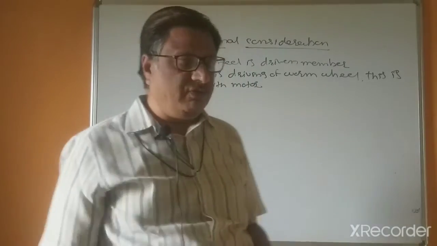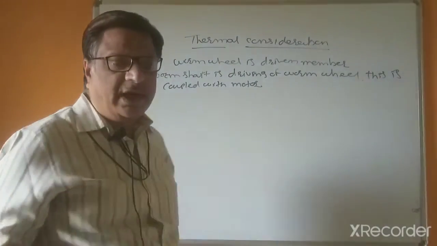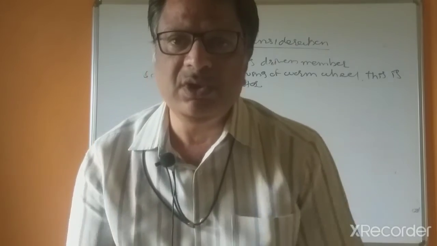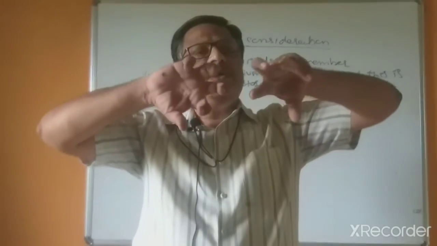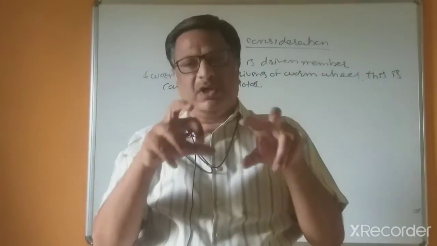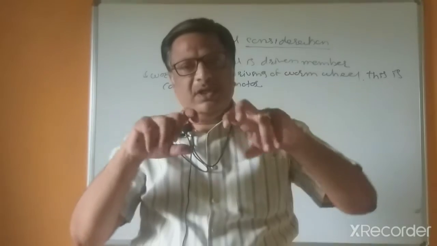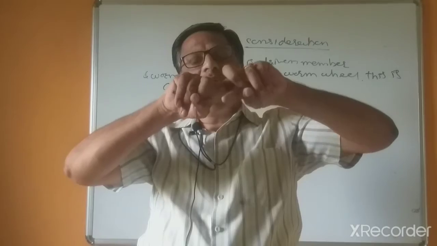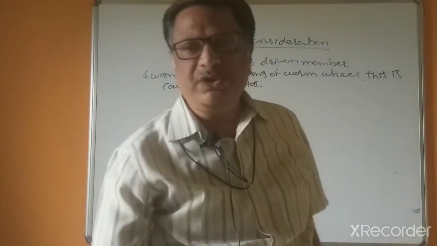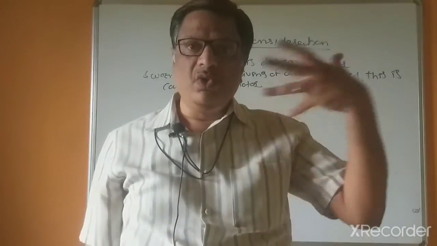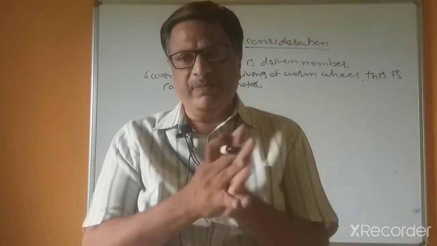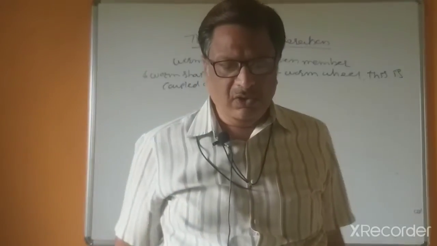Because of the gliding of the threads of the worm shaft, the contact is a point or line contact in spur and helical gears, but here there is rubbing. Because of the rubbing or sliding of the worm shaft threads with the worm wheel threads, a large amount of heat is generated.